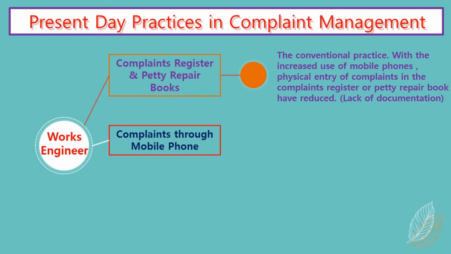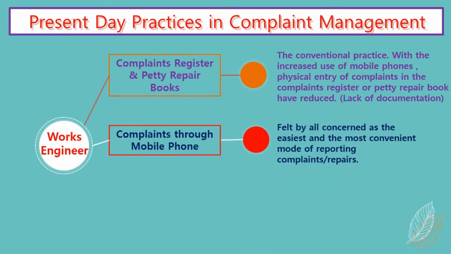The second way is complaints through mobile phones. The occupants directly call the works engineer through the mobile phone and give details about the repairs that have to be done in his quarter. This is felt by all concerned as the easiest and most convenient mode of reporting complaints for repairs.